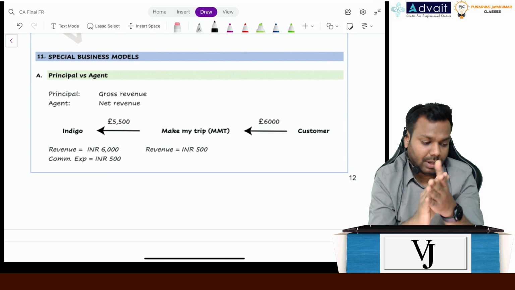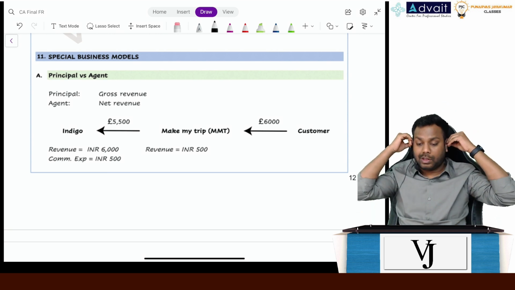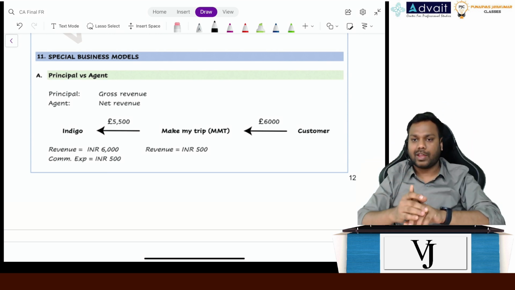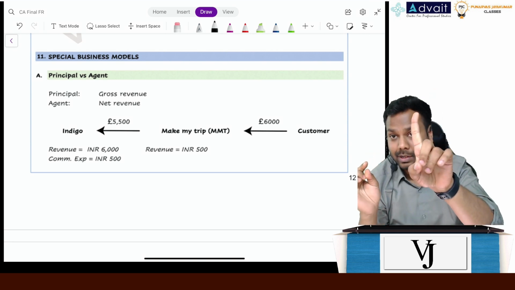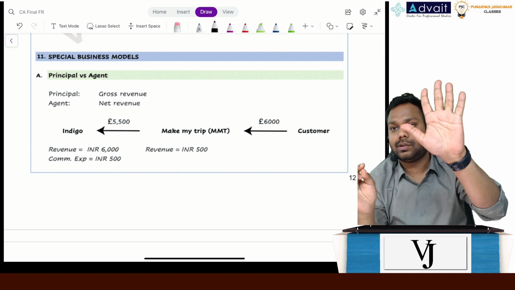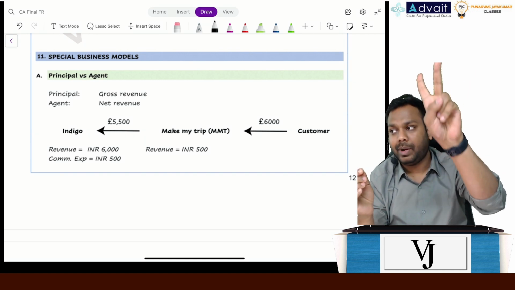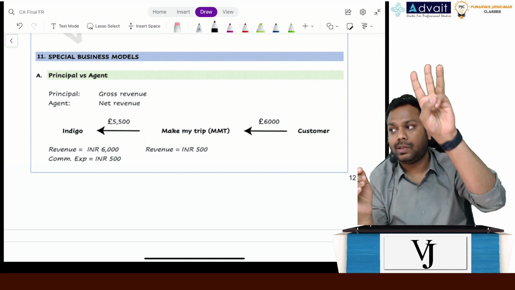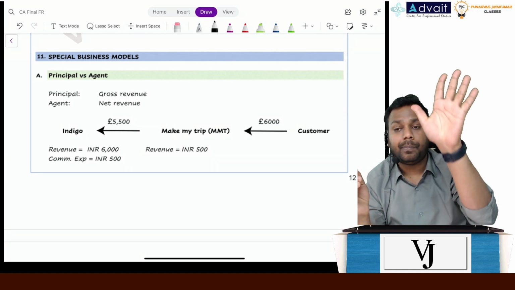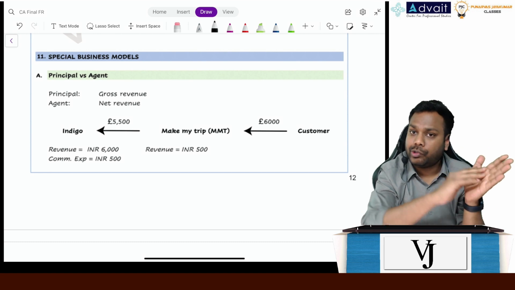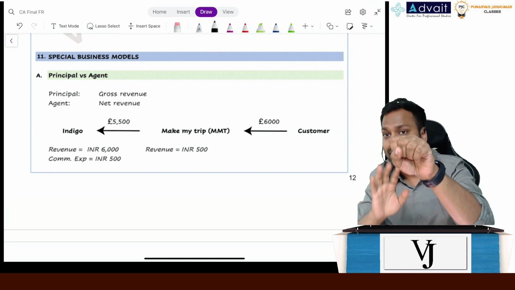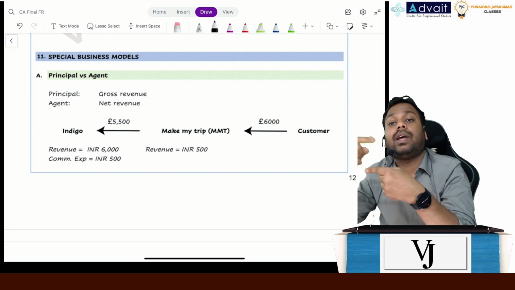Now, can we just recap all the 5 steps? Step 1 was contract. 5 conditions: approved, payment terms, rights and obligations, commercial substance, and payment should probably be collected. If it is satisfied, move to steps 2 to 5. If not satisfied, then I will reassess on every reporting date.